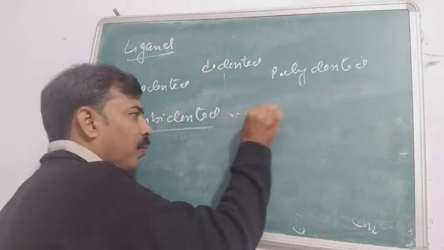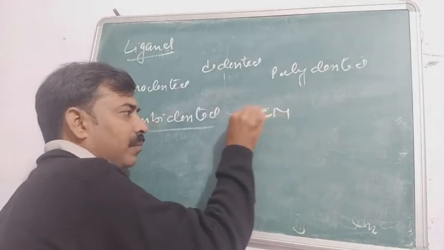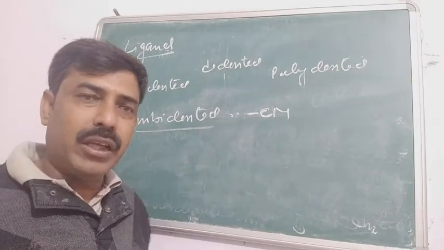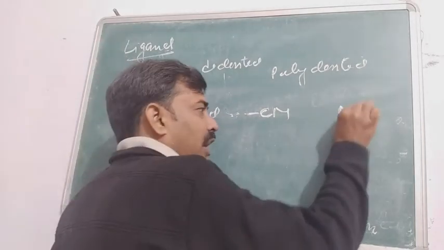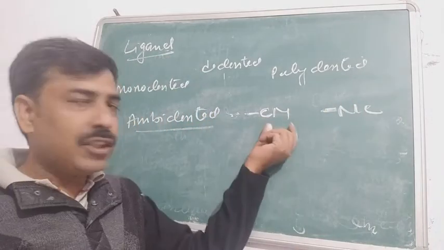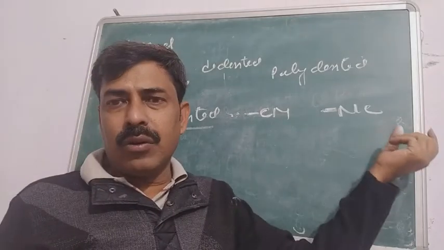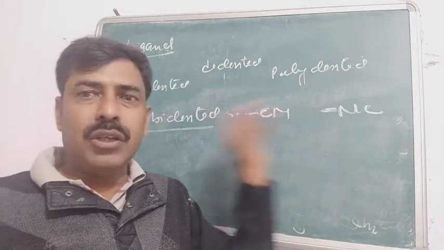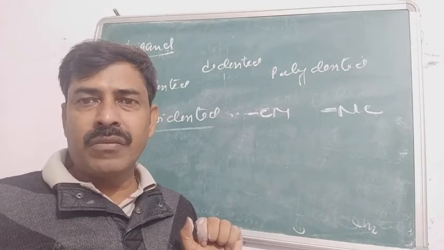For example, if you are seeing cyanide, CN, the donor site here is carbon. That means the carbon is donating the electrons. And when you see the other one, it is NC. The species is the same, carbon, nitrogen, carbon, nitrogen, but here the donor site is carbon, and in this case the donor site is nitrogen.